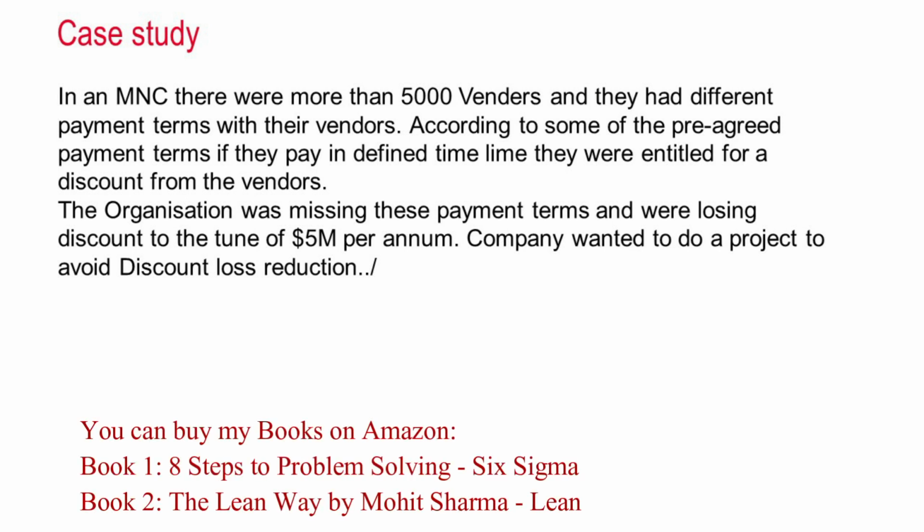In today's video, I am going to talk about a finance case study in accounts payable process. In an MNC, there were more than 5,000 vendors and they had different payment terms with their vendors. The organization was missing these payment terms and were losing discount to the tune of $5 million per annum. Company wanted to do a project to avoid these discount losses.